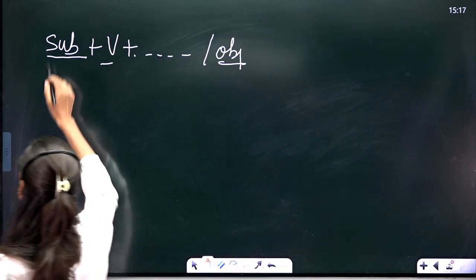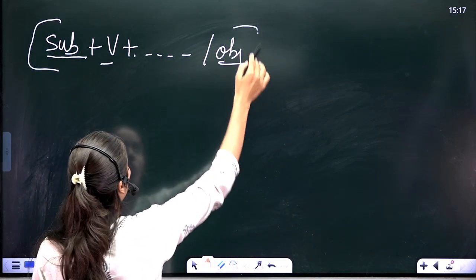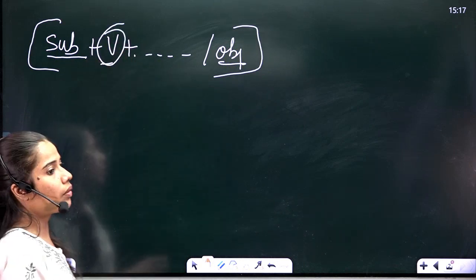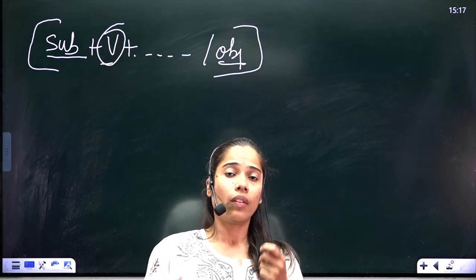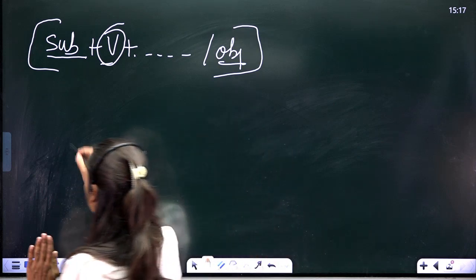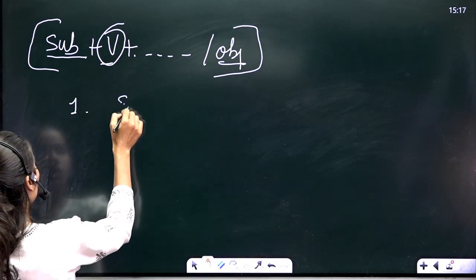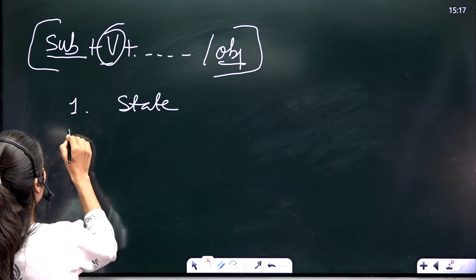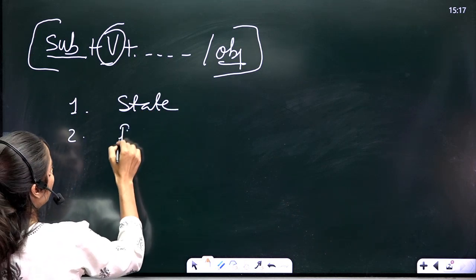Now the point is that right now ma'am is talking about V1, transitive and intransitive, but with the simple present tense, there are three types of sentences. First, shows the state. Second, shows the position.